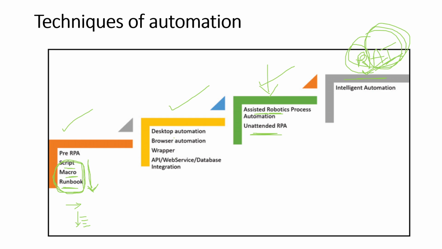And then people came with techniques like automating the desktop, like having multiple screens in a single screen, moving the data from one screen to another screen. People developed software to perform all these operations. Then people developed applications where you can achieve browser automation. Browser automation is nothing but programs that can fetch the data present in a web page and store it in a tabular form. This is called browser automation.